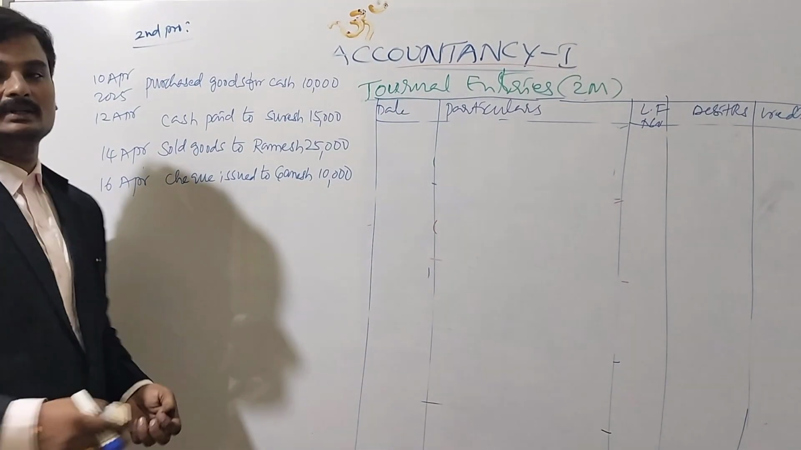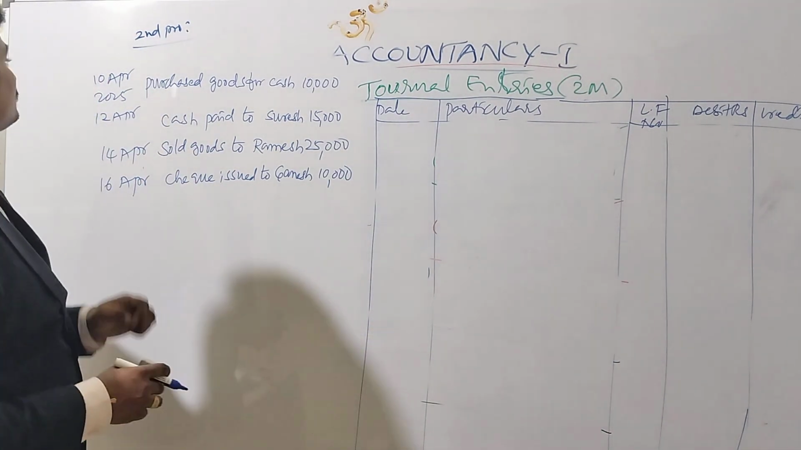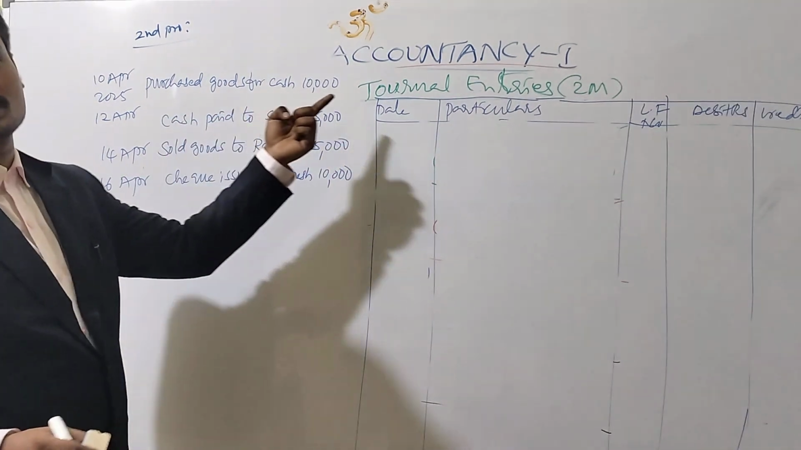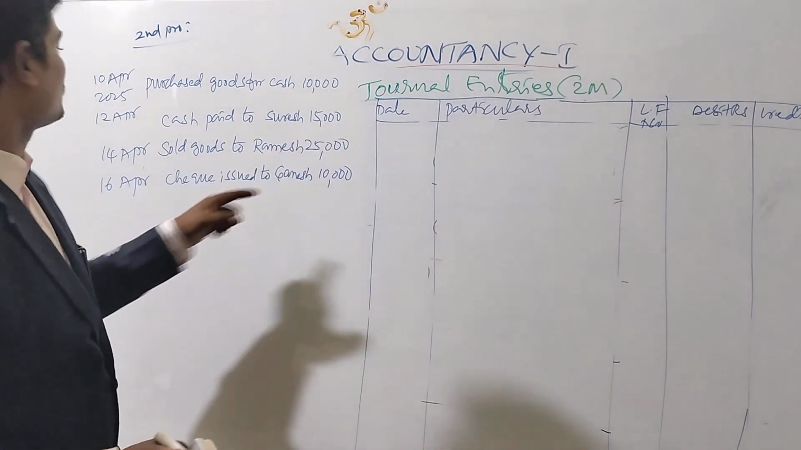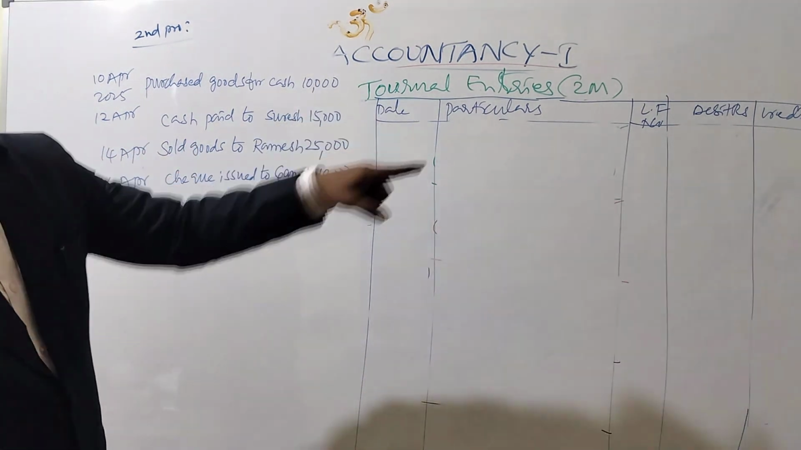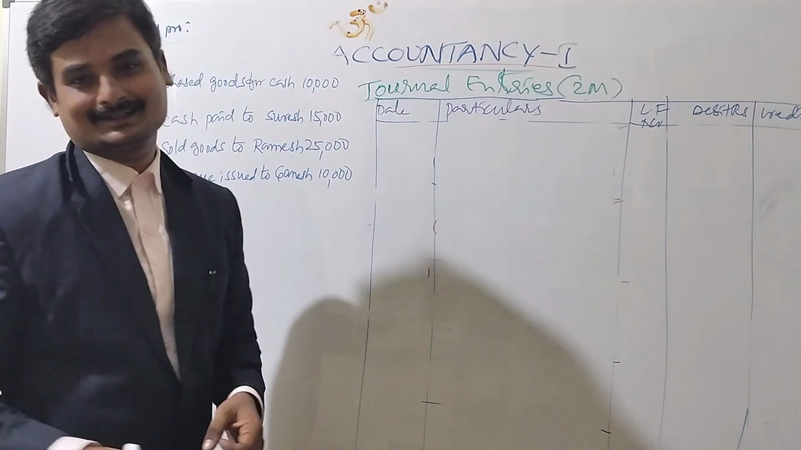Yes, dear students, look at one more problem here, the second one for your practicing. 10th April 2025, purchased goods for rupees 10,000. 12th April, cash paid to Suresh 15,000. 14th April, sold goods to Ramesh 25,000. 16th April, cheque issued to Ganesh 10,000.